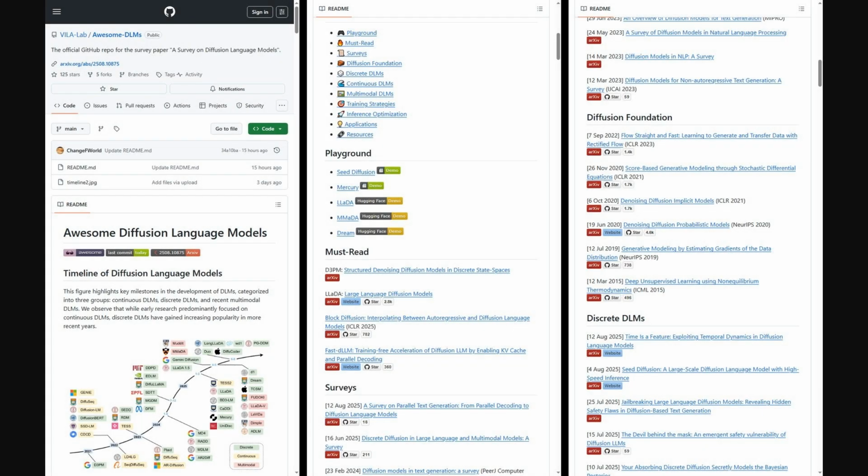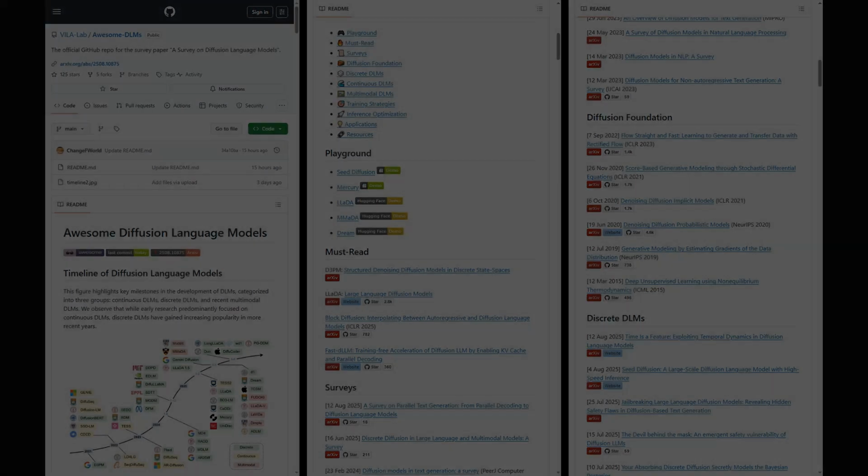Also, the authors shared an official GitHub repo. It's a curated, awesome list for diffusion language models. You'll find a timeline image, an organized README with sections like playgrounds, must-read papers, discrete and continuous DLMs, multimodal works, training and inference tricks, applications, and lots of recent references.